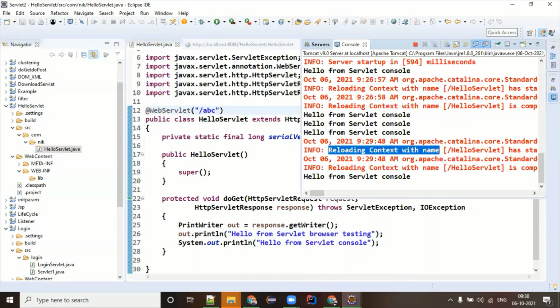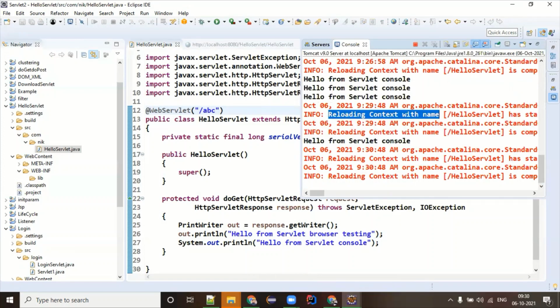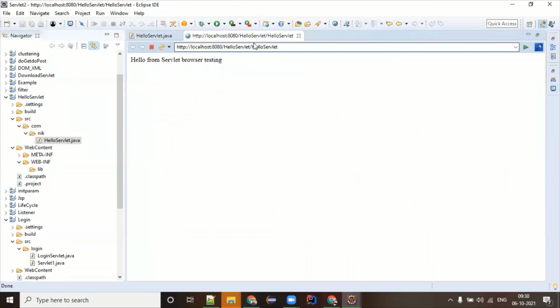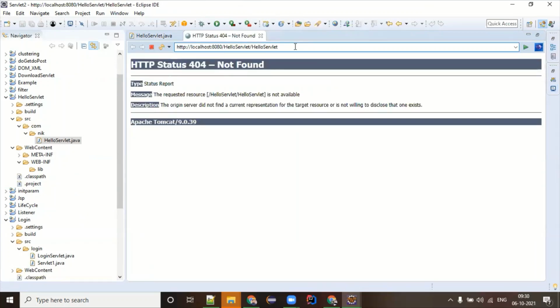Since I changed it to ABC, and I'm going to the browser and still hitting the hello servlet, see what's happening. Oops. You get a very popular error called HTTP status 404 not found.